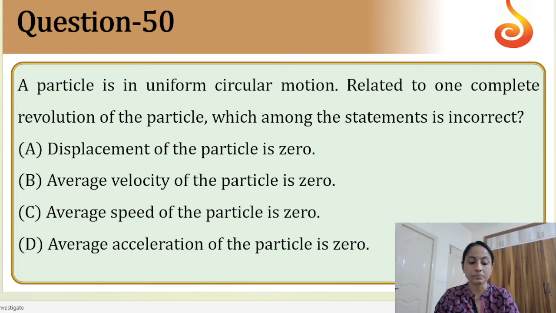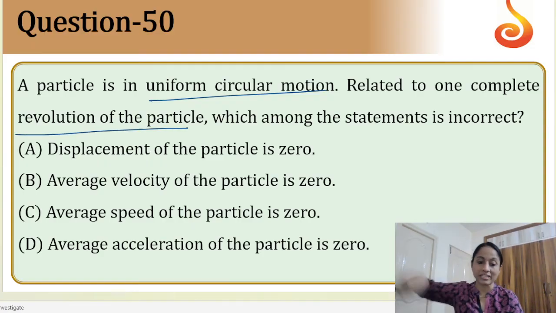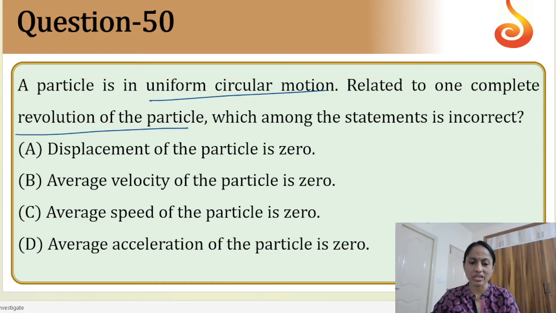Next, 50. A particle is in uniform circular motion, okay, related to one complete revolution. One complete revolution, what is the answer? This is a direct conceptual based question. Average speed of the particle is 0. Okay, option C will be correct. Incorrect one is option C is correct.